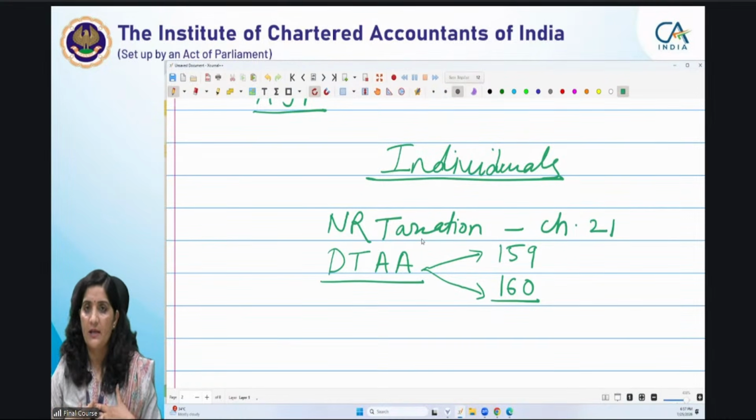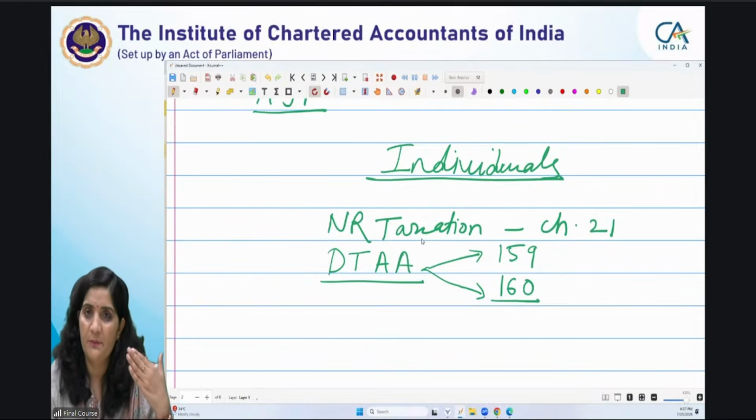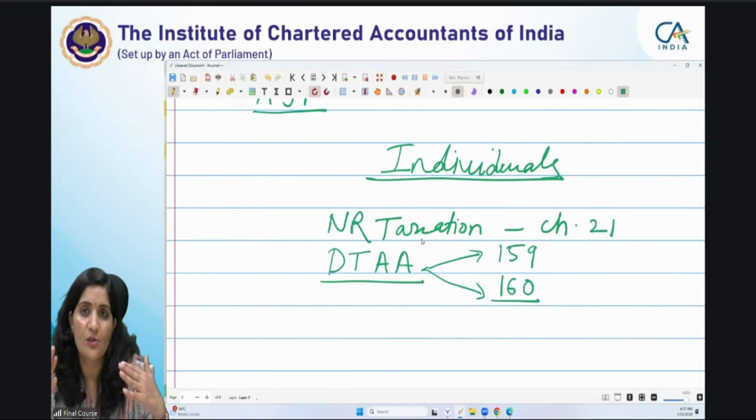If I am writing section numbers and making my answer sheets by referring to the section numbers, of course it gets a good impression, value add to my answers. Examiner जहां चाह रहा होगा कि give 1 or 2 marks, he will try to give 2.5 marks. ठीक है, वो एक माइंडसेट बन जाता है कि ये बच्चे को सेक्शन नंबर्स के थ्रू ही is able to detail out the provisions. तो it's better. Certain provisions are such which is very necessary कि आप सेक्शन नंबर्स के थ्रू करो याद.